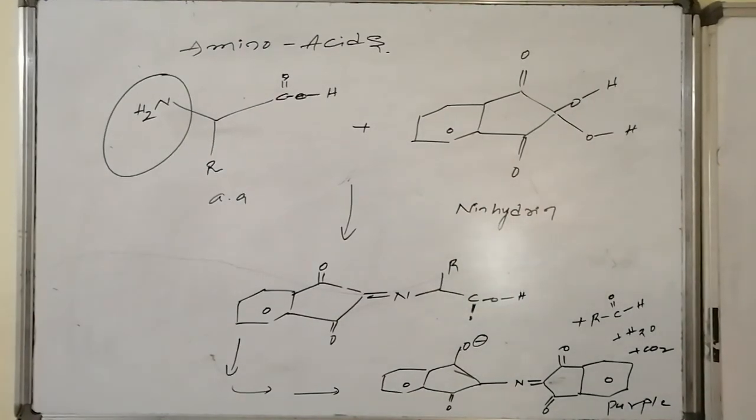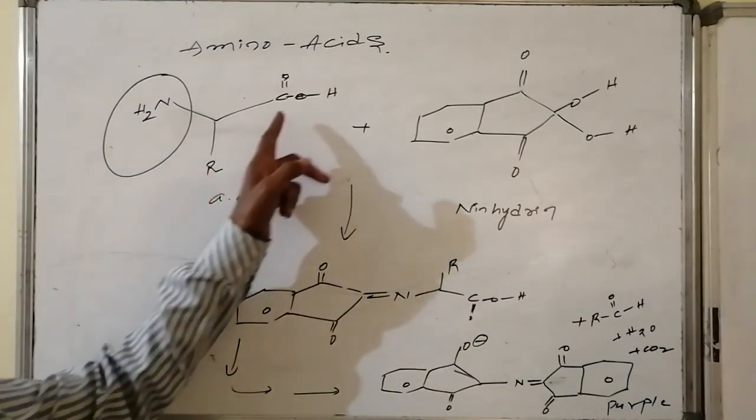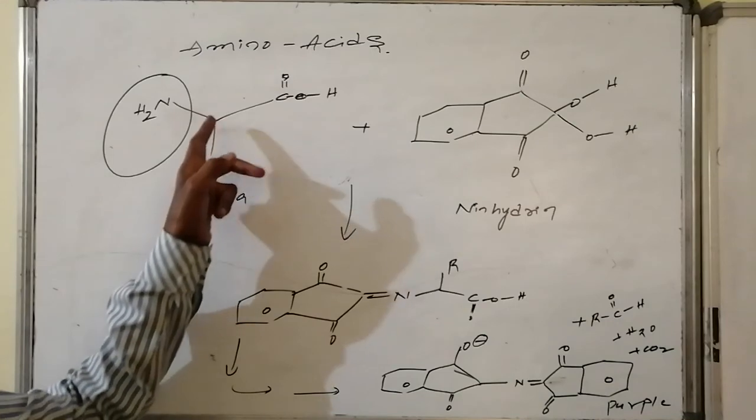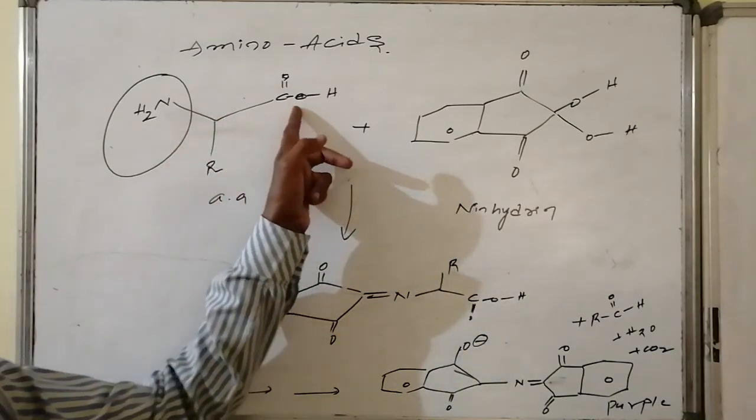In this formation of the colored complex with ninhydrin, the R followed by the carbon connectivity of the amino acid is eliminated in the form of an aldehyde, whereas the carboxyl carbon is eliminated in the form of carbon dioxide.